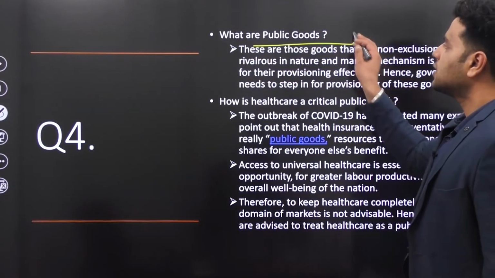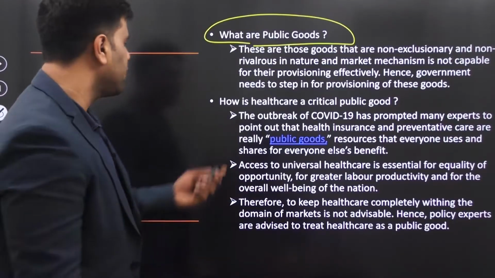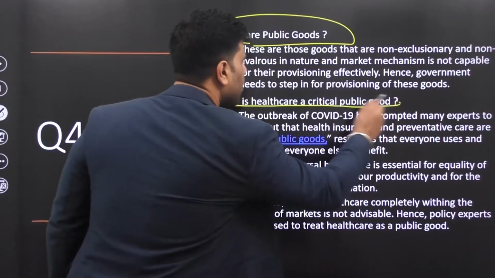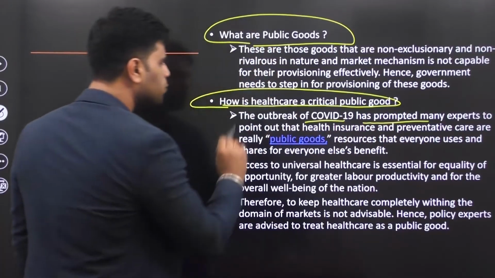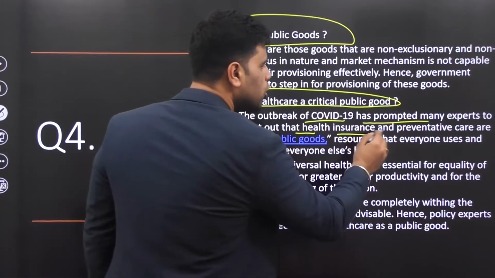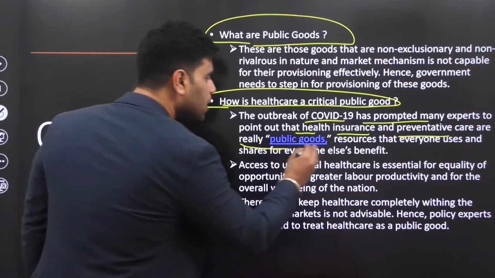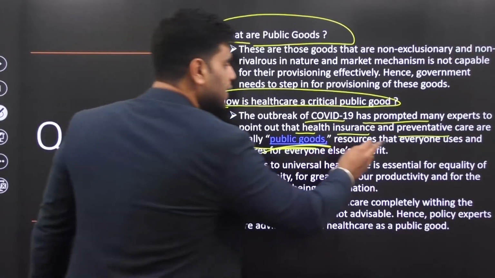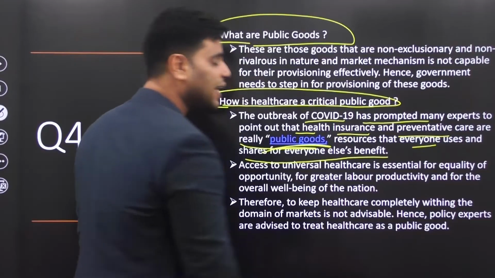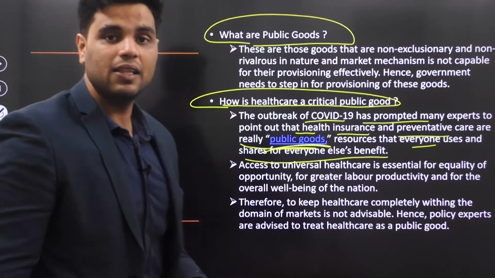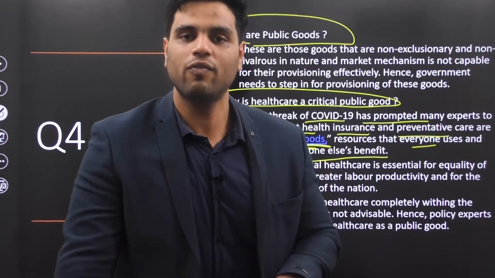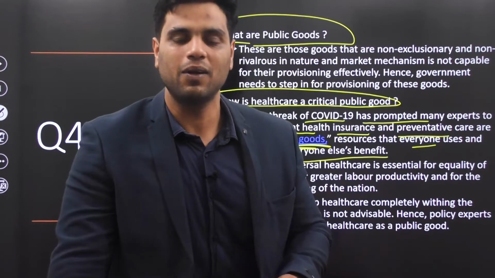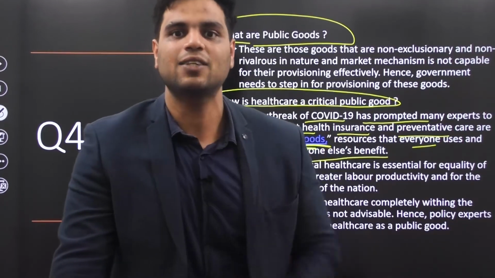First of all, this is the definition of public goods, right? We have cleared that. How is healthcare a public good? The outbreak of COVID-19 has prompted many experts to point out that health insurance and preventive care are really public goods that everyone uses and shares for everyone else's benefit. If I'm healthy, if I'm not infectious, then I won't spread that infection. So if I'm healthy, everyone around me is healthy. If I'm carrying COVID, then everyone around me is vulnerable. So my health is important for their health as well.